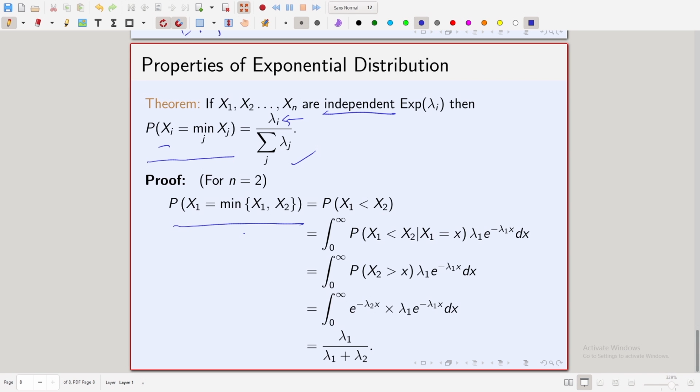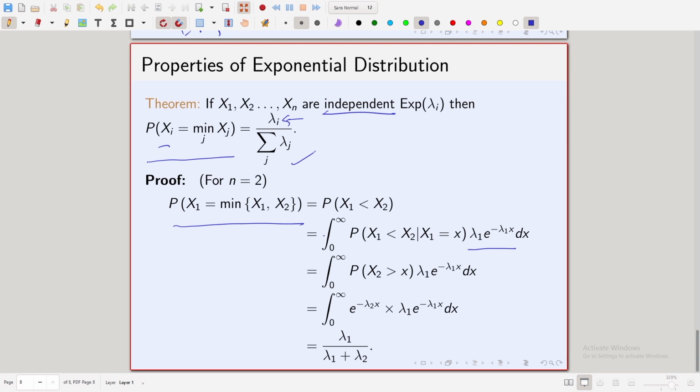x2. But that is the same as the probability that x1 is less than x2. In that case only x1 will be the minimum of x1 and x2. But what is the probability of x1 less than x2? Here we are using the conditional formula which you have seen in the preliminaries. The probability x1 less than x2 is the integration from 0 to infinity of the probability x1 less than x2 given x1 is equal to x, multiplied by the density.